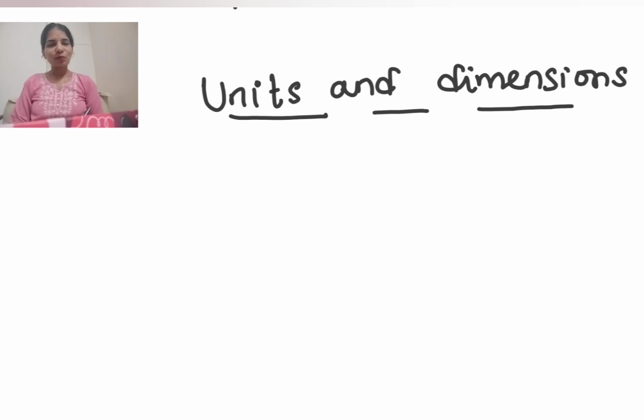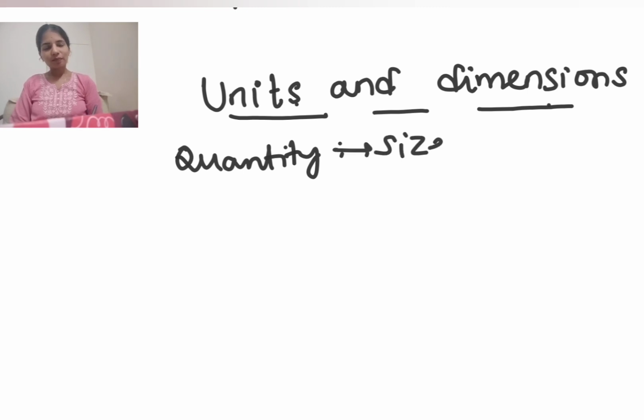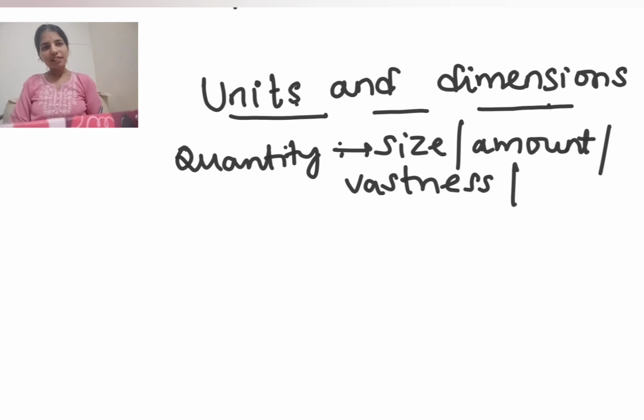So today in this video, I'm going to discuss units and dimension. Before understanding what is unit and what is dimension, we have to understand a very important key terminology, that is quantity. So first we'll see about quantity. What is meant by quantity? Quantity is size or amount, vastness or magnitude. Let me write. Quantity is nothing but size, amount, vastness, or we can say magnitude.